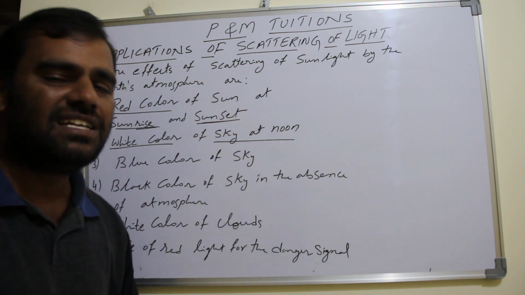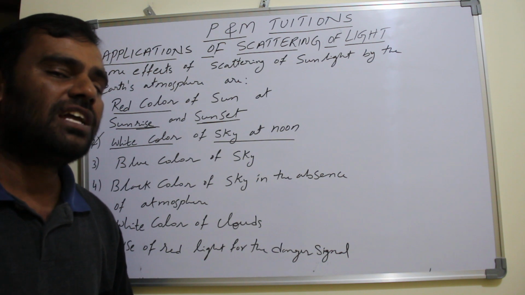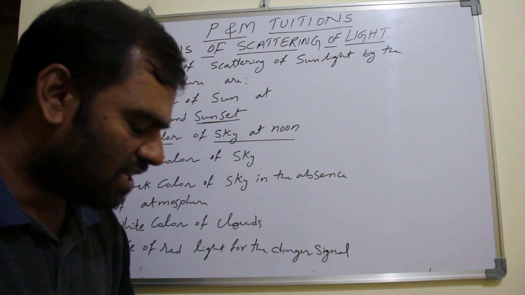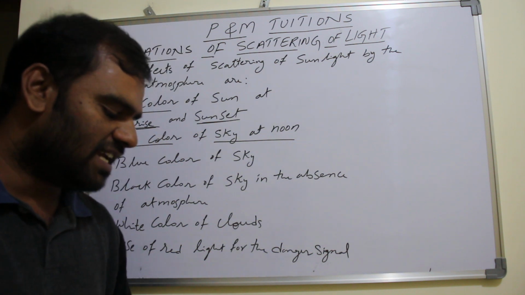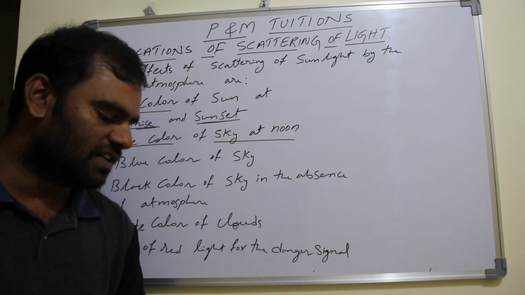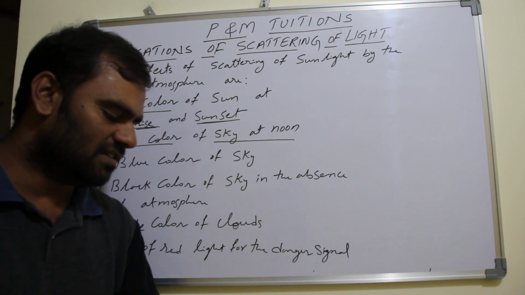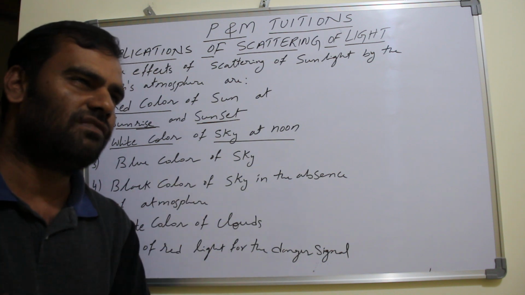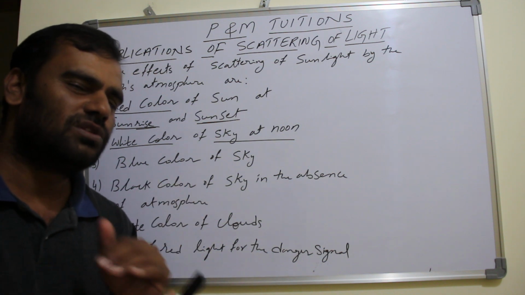So because of that reason, what happens? There won't be much scattering of all the colors. Therefore, the dust particles and tiny ice particles present in the clouds scatter all colors of incident white light from the sun to the same extent. That means all the colors of white light are scattered to the same extent only.